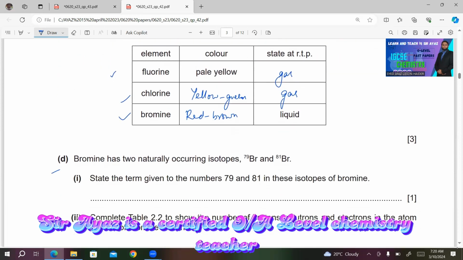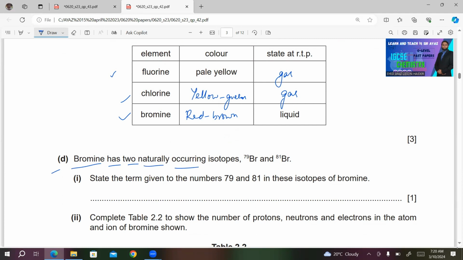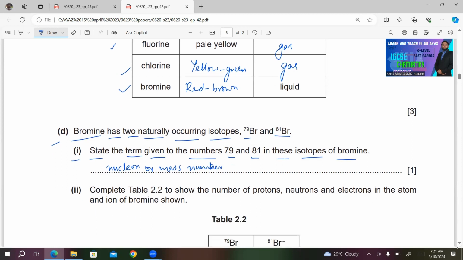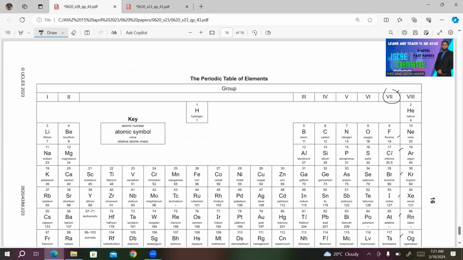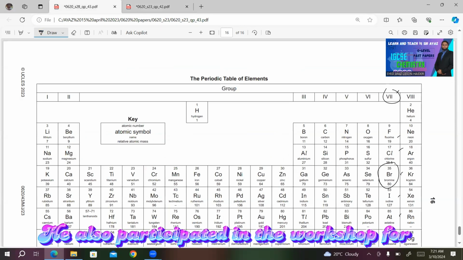Part D. Bromine has two naturally occurring isotopes, Br79, Br81. Number one, state the term given to the numbers 79 and 81 in these isotopes of bromine. They are either nucleon number or mass number of these isotopes. Nucleon or mass number. If you look at the periodic table, here you have bromine. You can see 80 and 35.